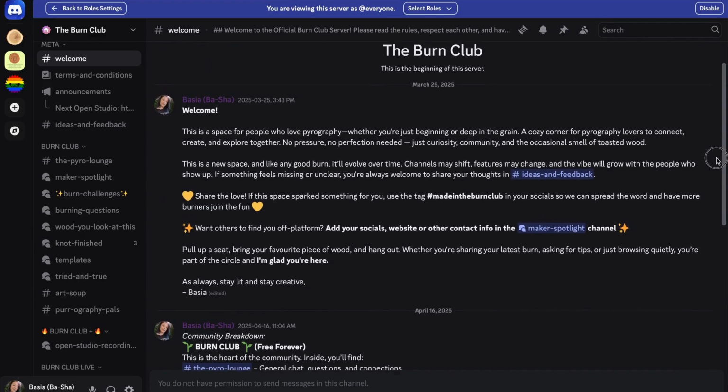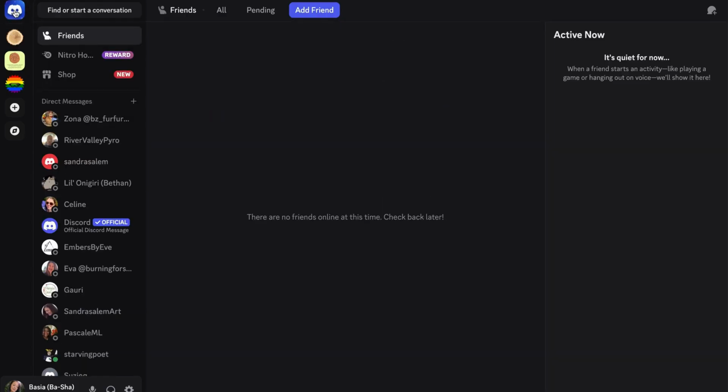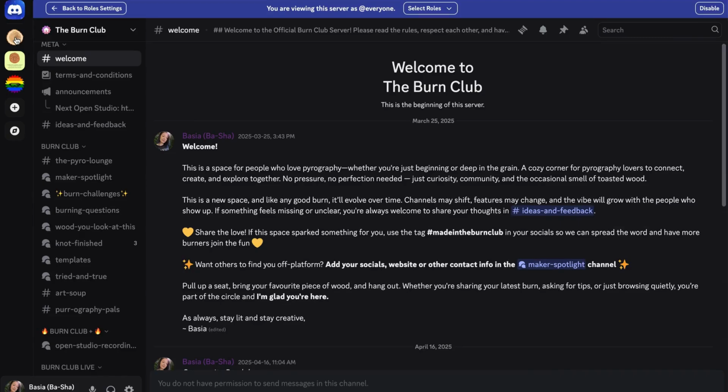On the left hand side, this is where all the servers you are subscribed to are. You have the very top, you have direct messages, and then the Burn Club specifically, if you ever get lost, is this little wood slice right here. Click on that and you'll get back into the club, into the last page that you opened.